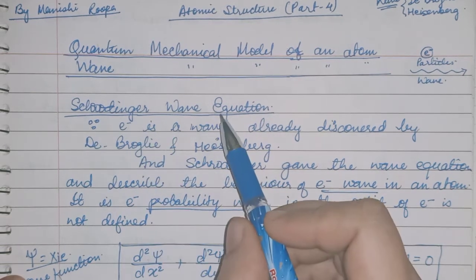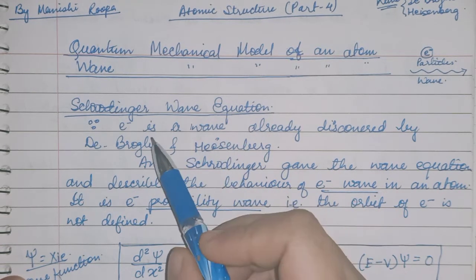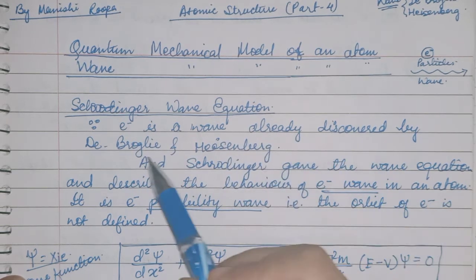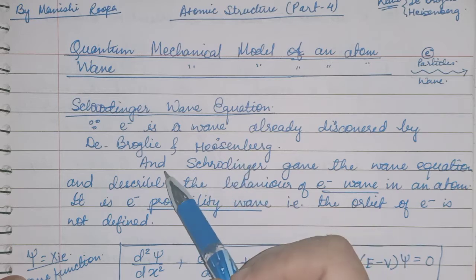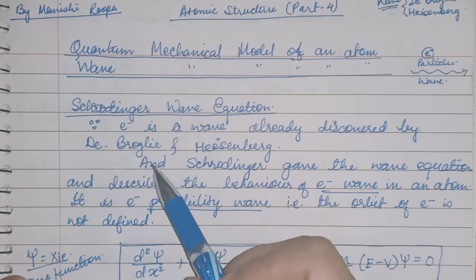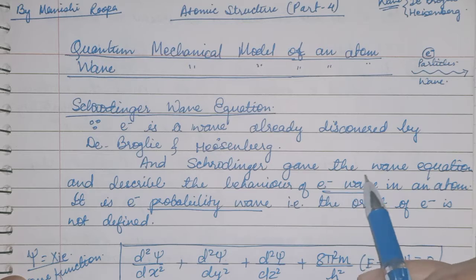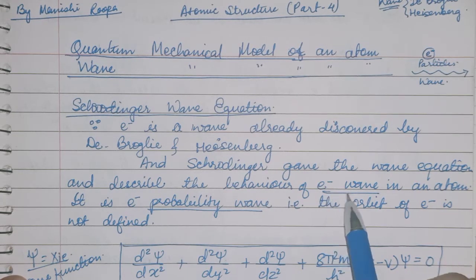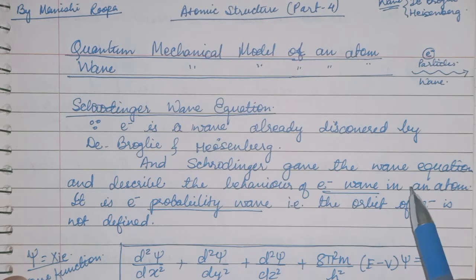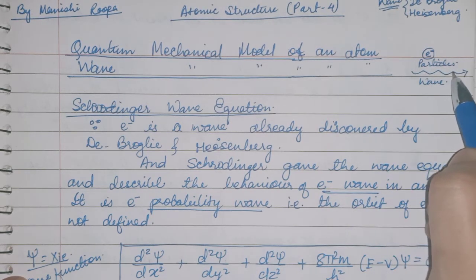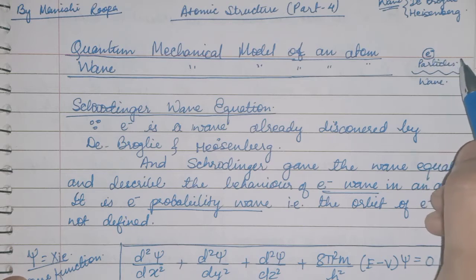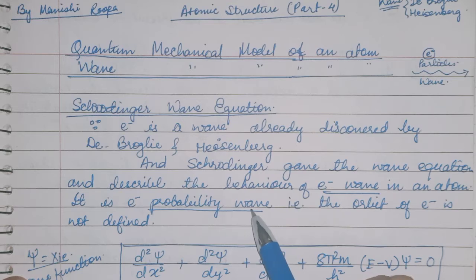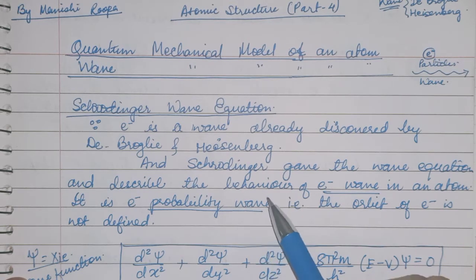He said that since the electron is a wave, already discovered by de Broglie and Heisenberg, Schrödinger suggested a wave equation and described the behavior of the electron wave in an atom. How these waves are there in an atom for an electron: it is an electron probability wave. Probability wave it is.